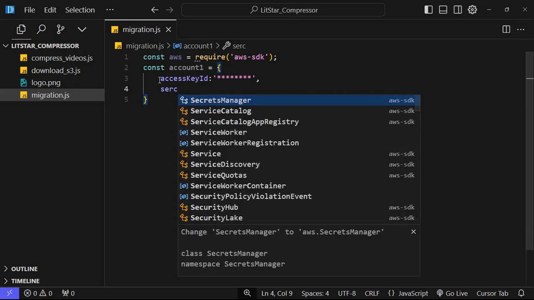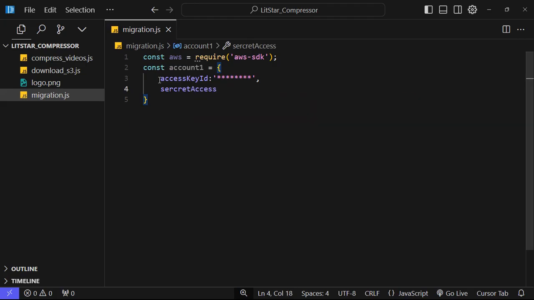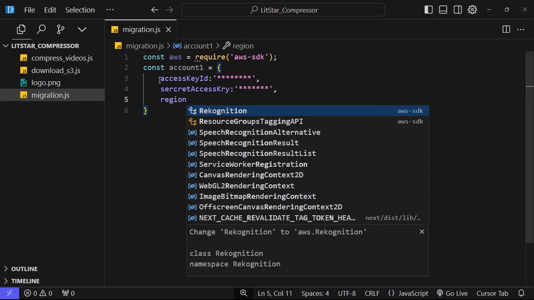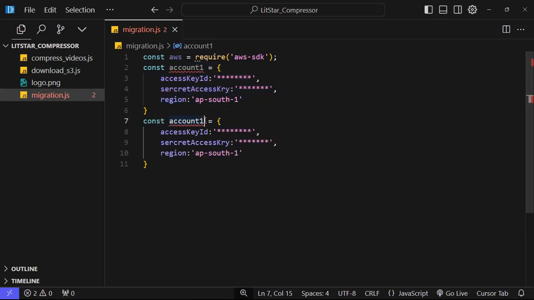After that, the secret access key, which will also be a string. I'm not putting any demo account keys here. After that I'm putting the region, and if you are from India, of course your region will be Mumbai. So these are the credentials of the first account. The same credentials will be needed for the second account, so this is the second account.